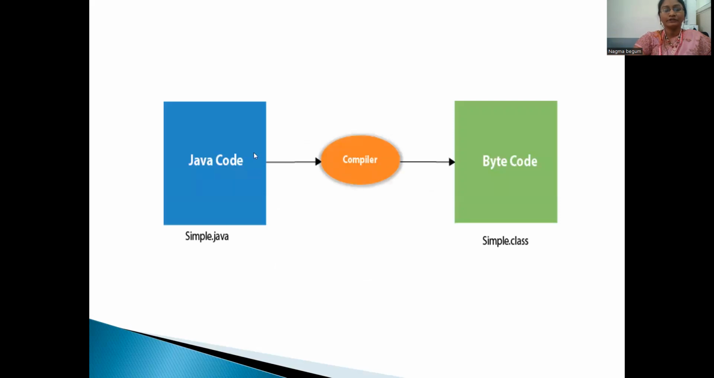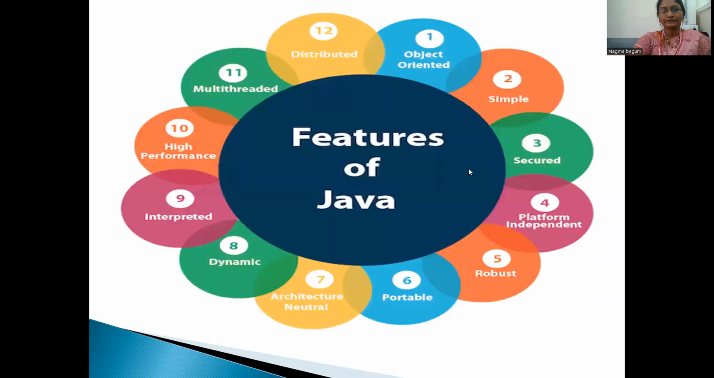Then what will we do? First, we'll execute our first simple program. How will we do it? We give our simple program as Java code. From that, it goes to the compiler. It will produce bytecode as Simple.class.